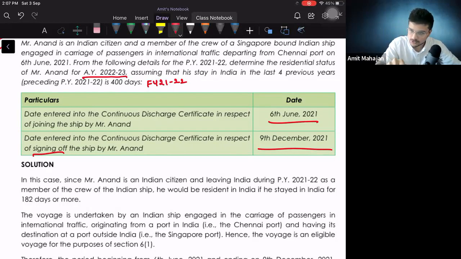So here also you have to consider both. 6 June को आया कितने भी बजे आने दे, 6 June I will consider and 9th December I will consider. So whenever I will compute the number of days, it will be 6, 7, 8, 9, 10 and 1, 2, 3, 4, 5, 6, 7, 8, 9 December. Understanding how will I compute the number of days, everybody?